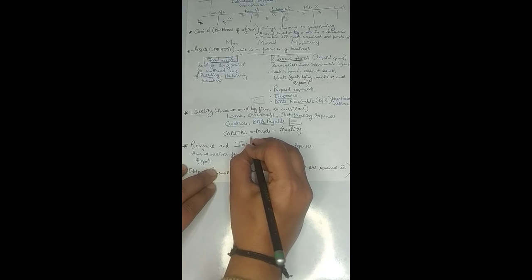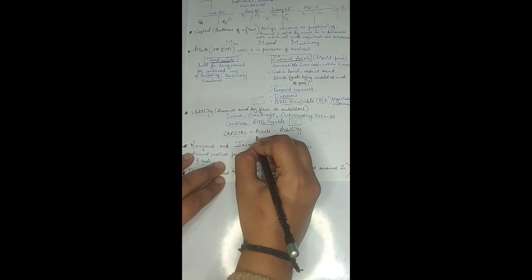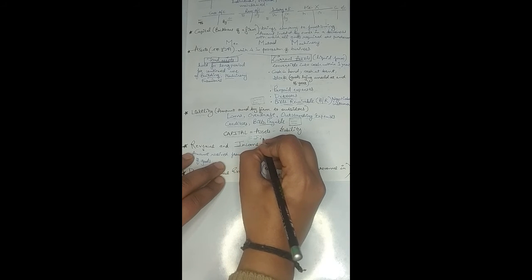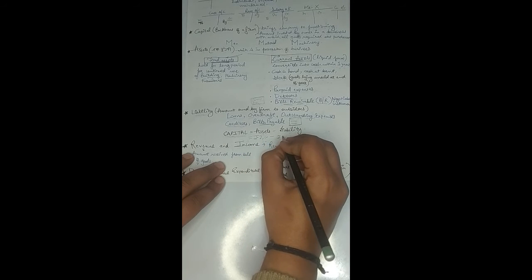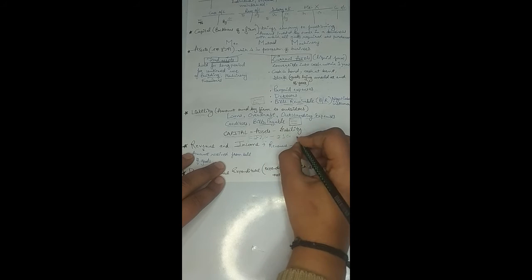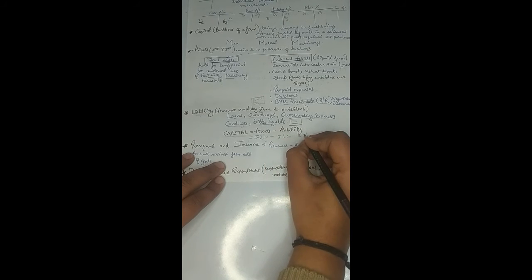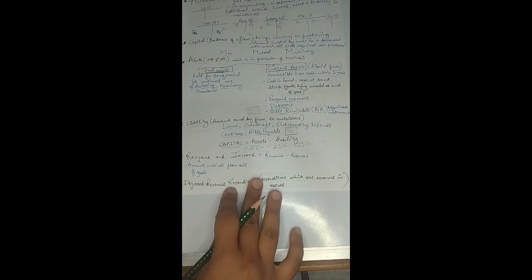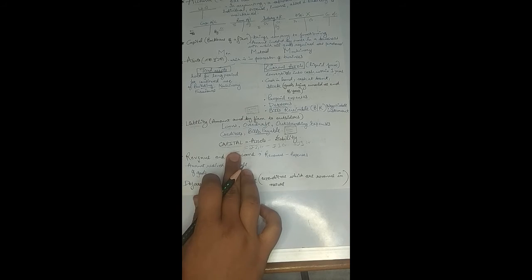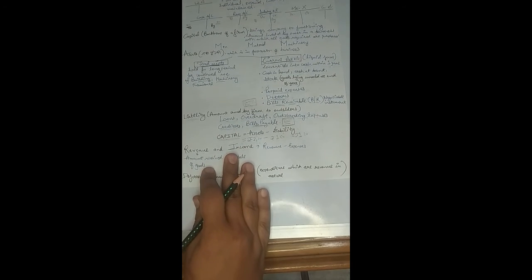So for example, say a company has assets worth rupees 2 crores, but there is a liability lying on the company, suppose rupees 1 crore, right? So the capital of the company will be 1 crore. So when we take the difference of the assets and liabilities of the organization, what we get is the amount of capital. Okay, I hope it is clear.